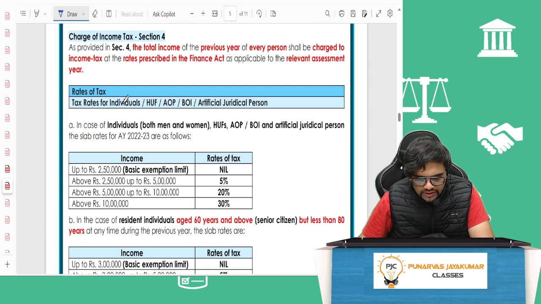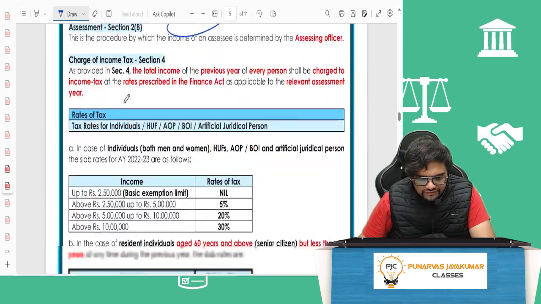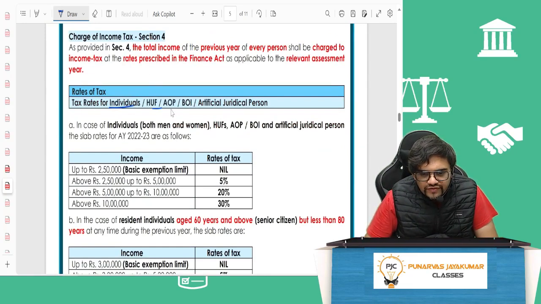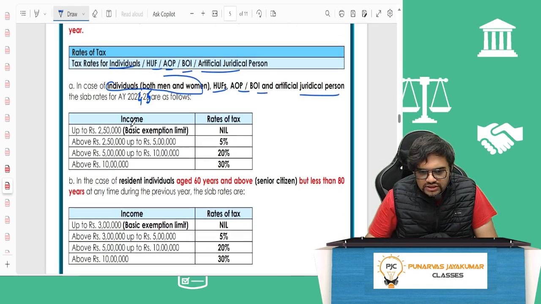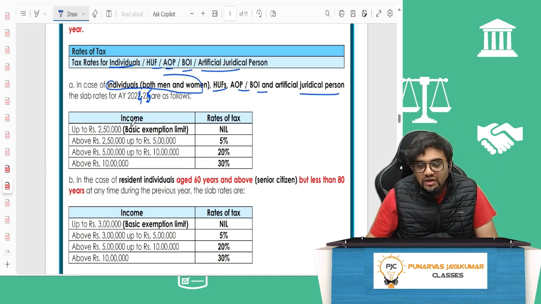There's one change you need to make here. This assessment here is wrong. Typo error, page A5. Tax rates of tax. Tax for individuals, HUF, AOP, BOI, artificial juridical person, etc. In case of individuals, both men and women, Hindu undivided family, AOP, BOI, artificial juridical person, slab rates for assessment year 24-25 are as under. It was a typographical error, so please change that.